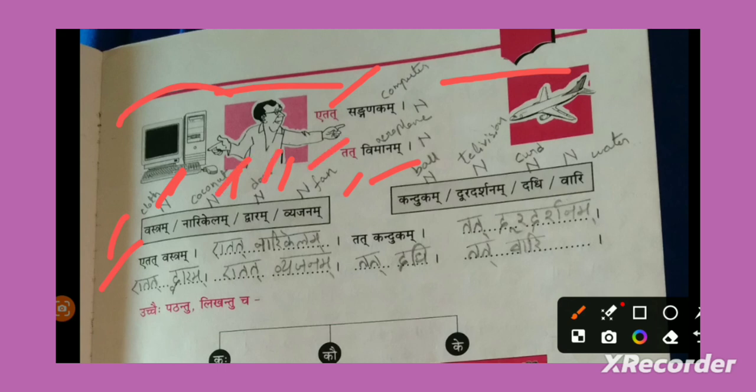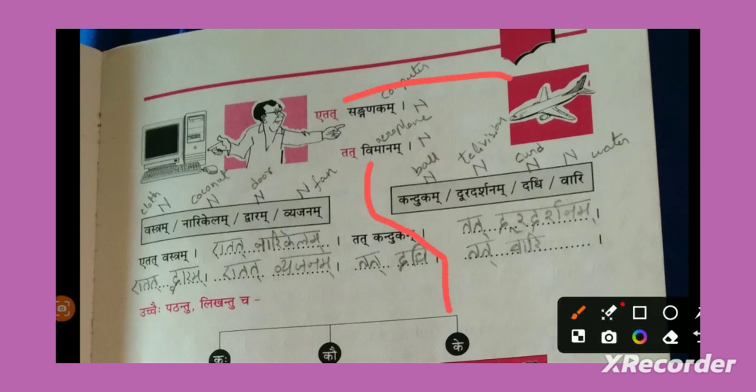So left hand side is done. And coming to the right hand side, the distance is very far. So we are using tat. Kandukam, ball. Doordarshanam, television. Dadi, curd. Vari, water. So we are just adding tat shabda. Tat kandukam, tat duradarshanam, tat dadi, tat vari. So neuter gender exercise is also done.